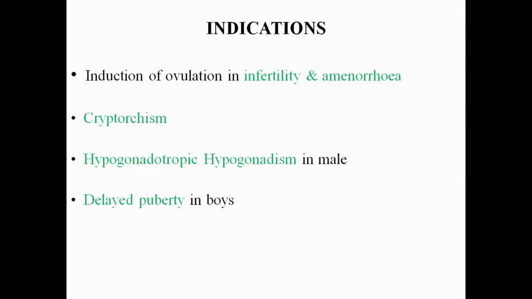So number one indication is the induction of ovulation in infertility and amenorrhea. Okay. Cryptorchism. So what is cryptorchism?